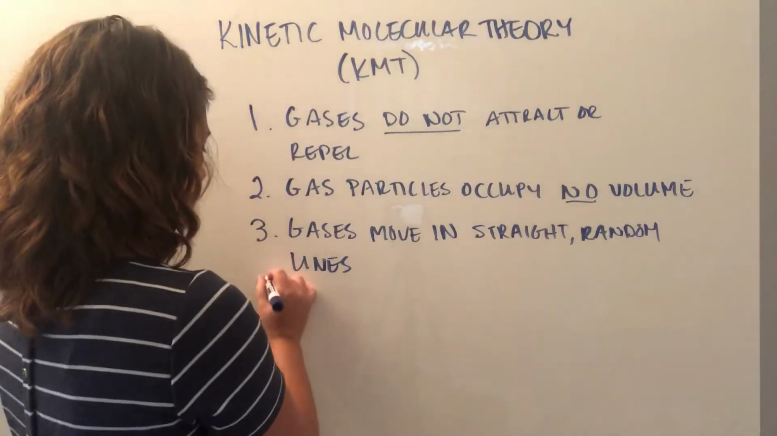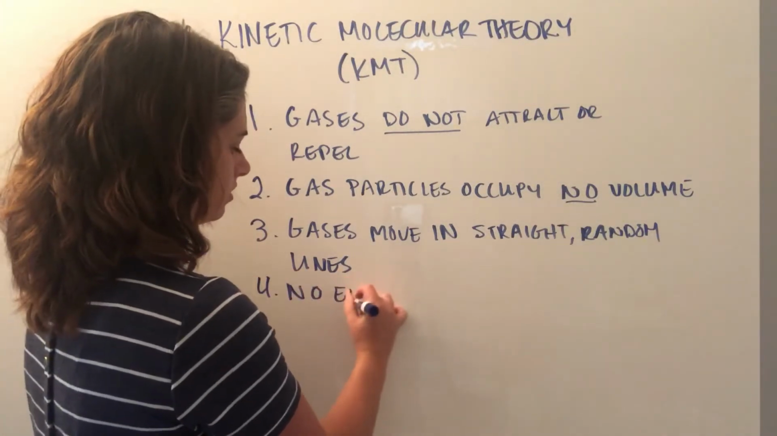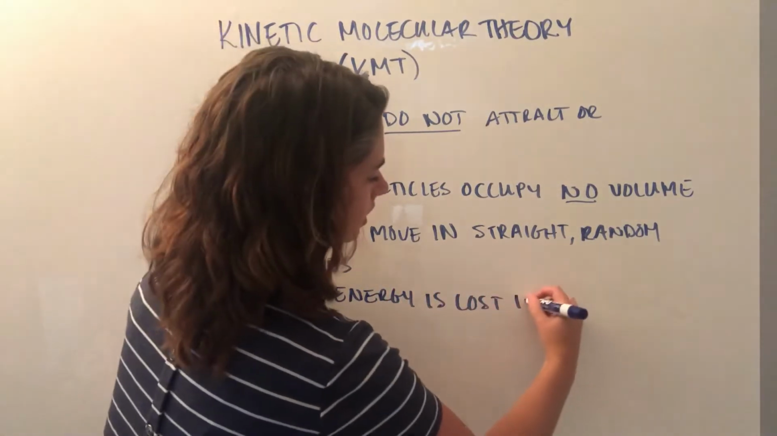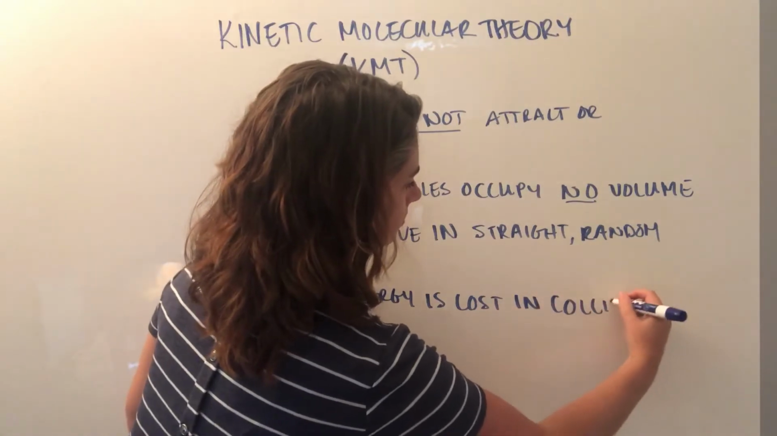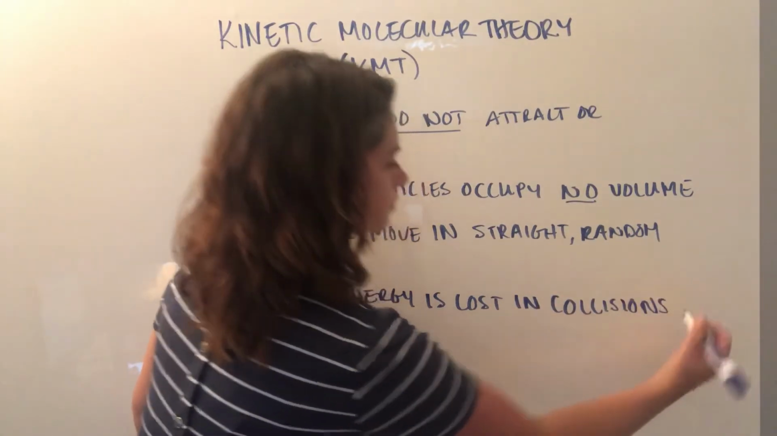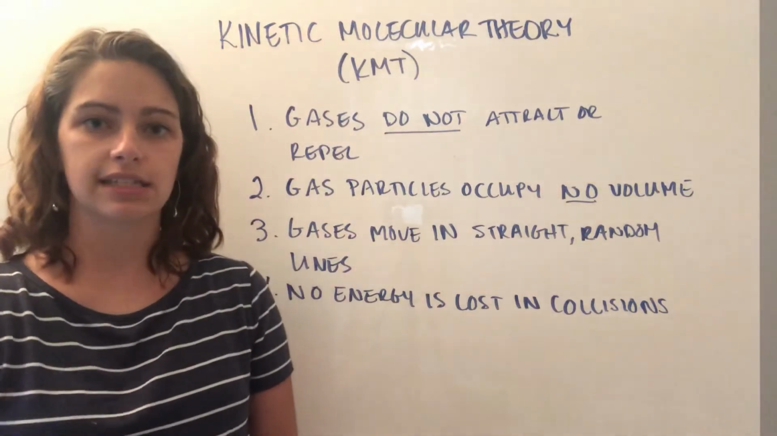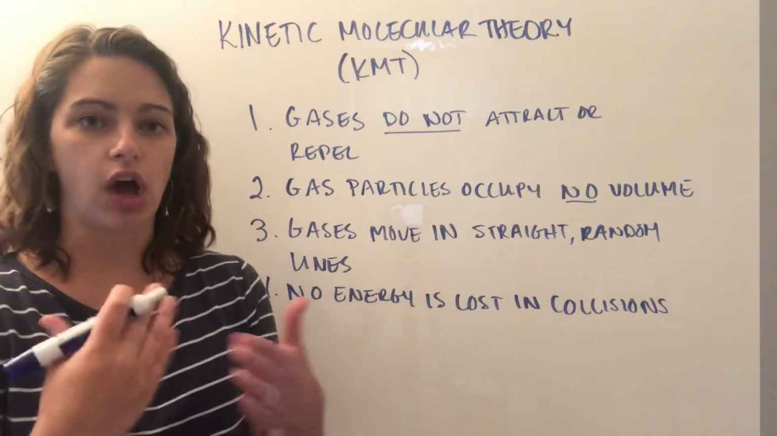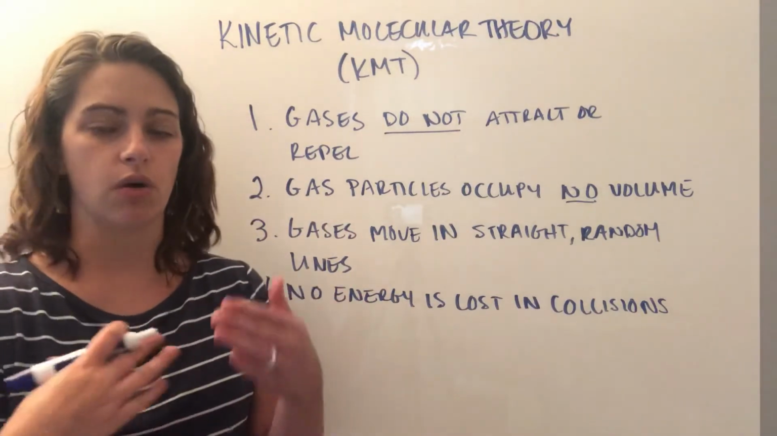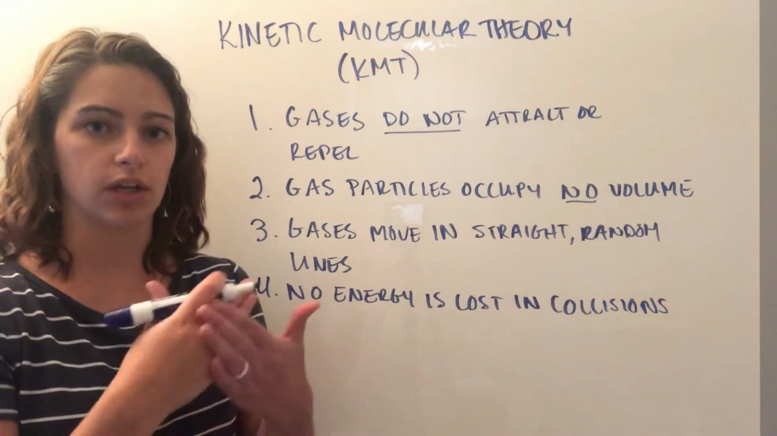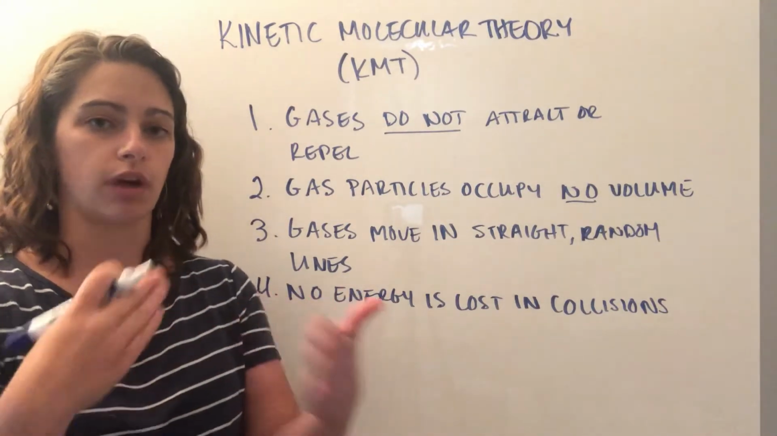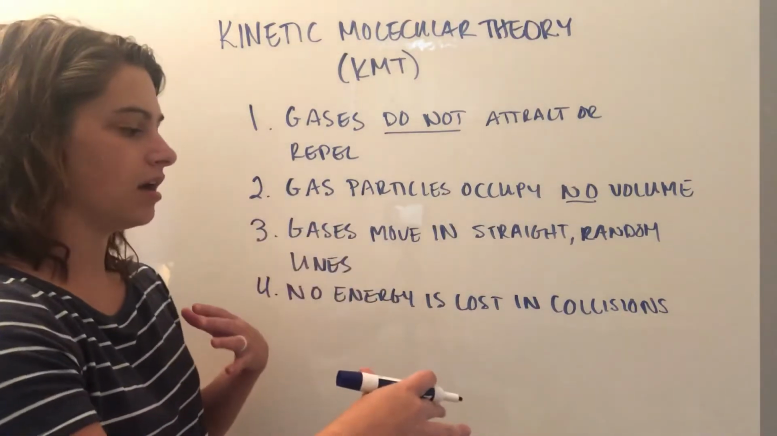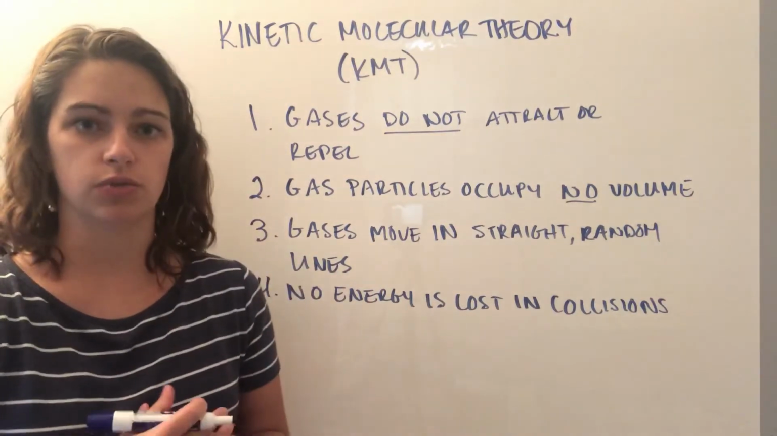So the fourth part is that no energy is lost in collisions. So this means they're also referred to as elastic collisions. So that means when the particles collide with each other, there's no energy lost. It's all transferred from one to another. So that's how we transfer energy, is through collisions. And all of that energy goes straight from one particle to another, or straight from the particle to the wall of the container. There isn't energy lost to the surroundings.